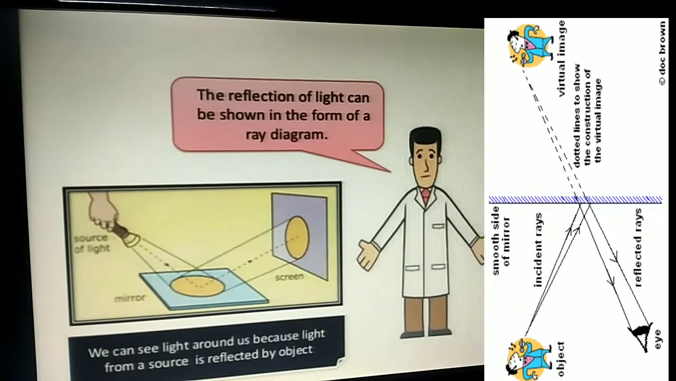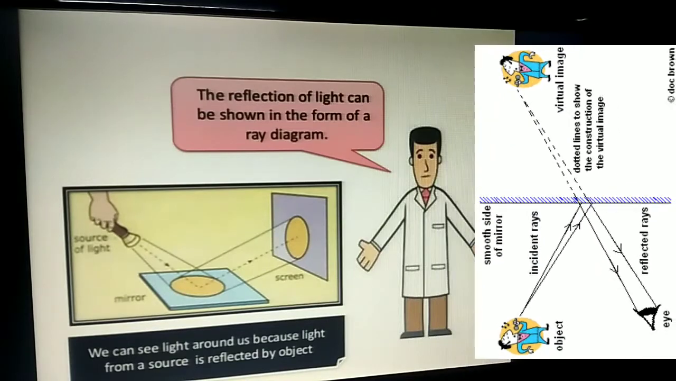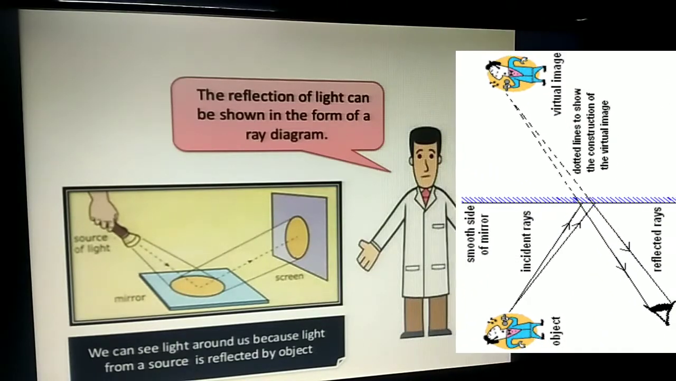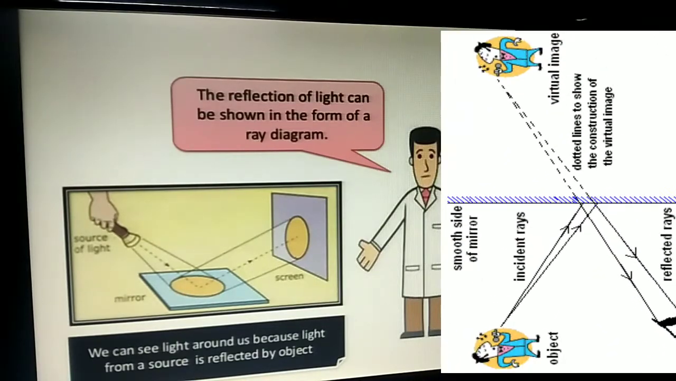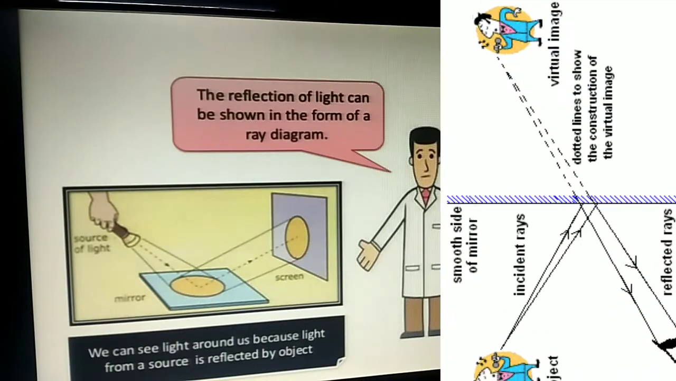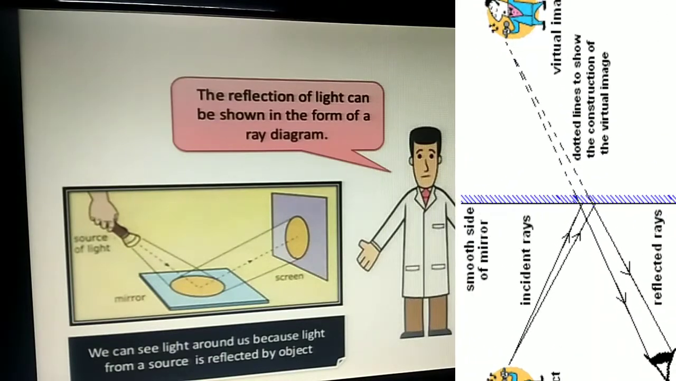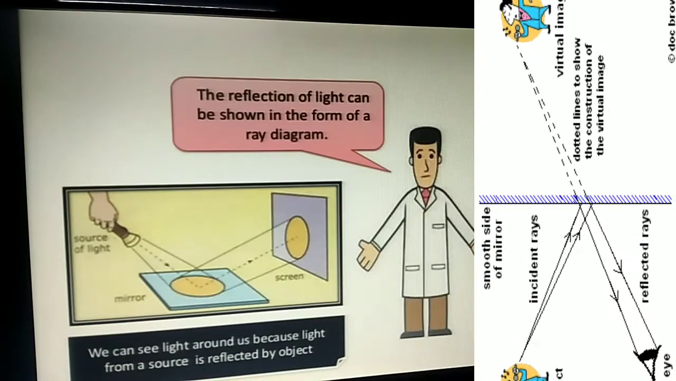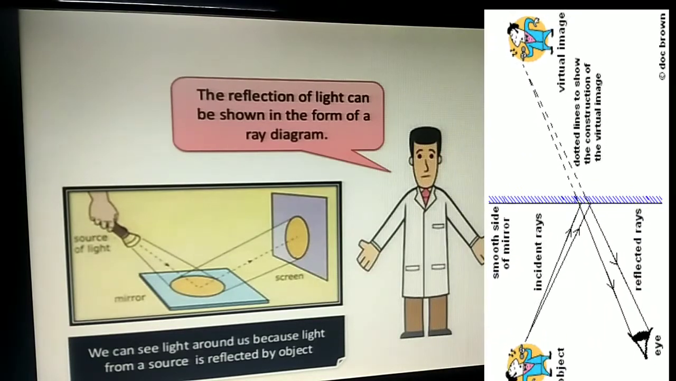We can see light around us because light from a source is reflected by the object. So we are able to see the things on the earth's surface because of the reflected light from the earth's surface which is received from the sun.